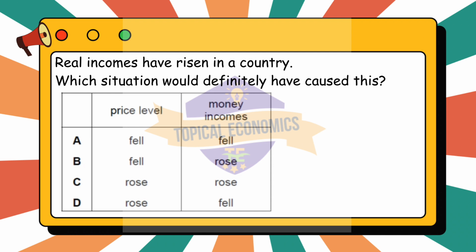In this scenario, money incomes rise and the price level falls. This would definitely lead to a rise in real incomes, because people have more money to spend and prices are lower, improving their purchasing power.